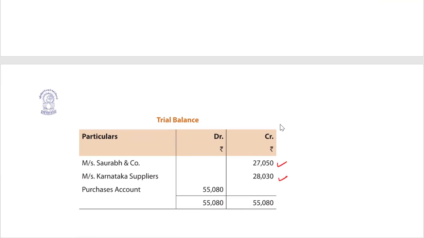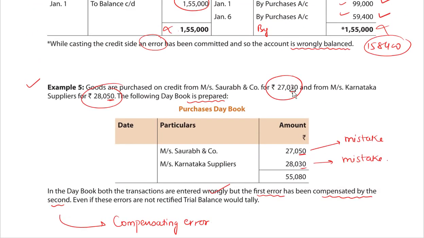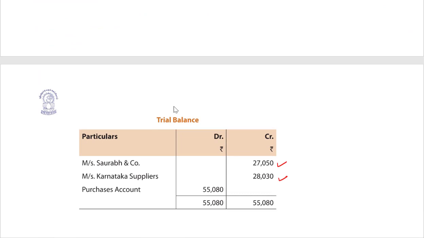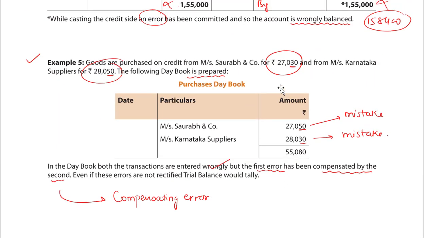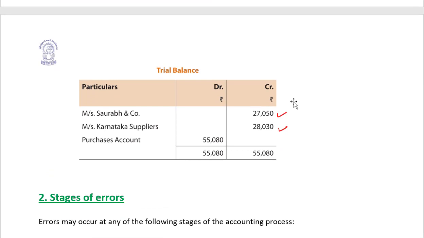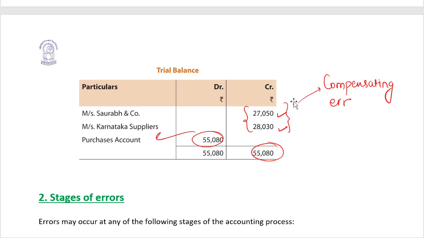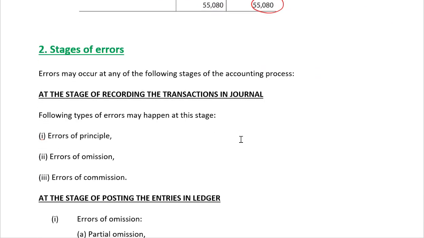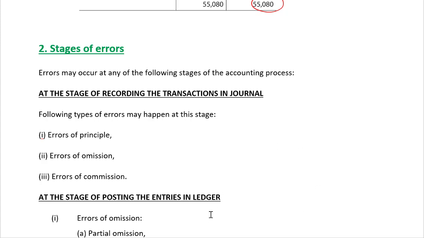So it is 50, it is 30. As you can see over here, $27,050, $27,030. So this is the way they had mistaken it, and they took this amount to the purchase account. This amount is correct, but there is an internal error known as compensating error. Compensating error. Is it clear? I believe it is clear.